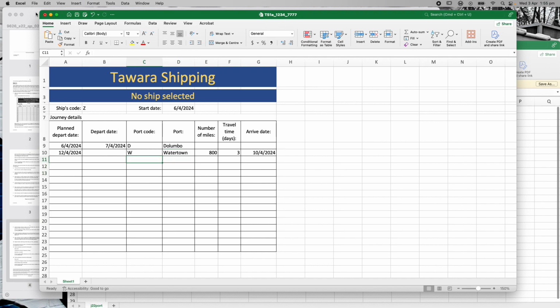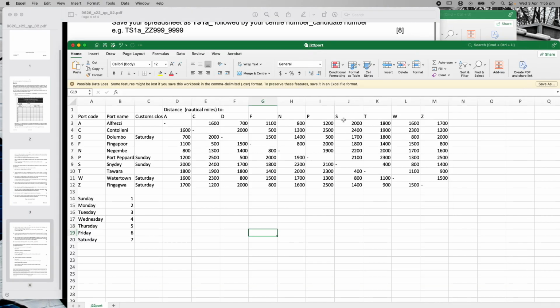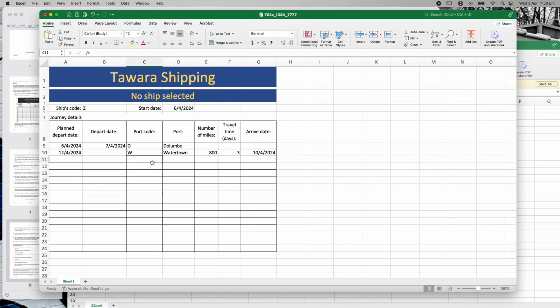Right now for me, I don't know that. So, okay, let's go to here and let's put in a few test cases and just make sure they work. A, C, D, F, N. Let's go and put those in. A, C, D, F, N. All right, so they all look like they're working. That's good. Now let's work out the distance from one to another.